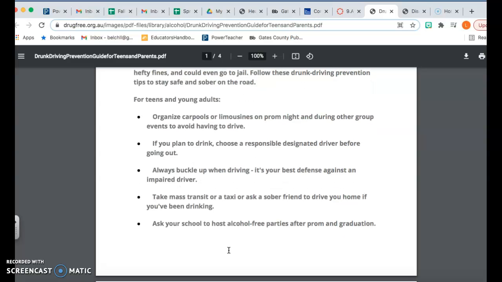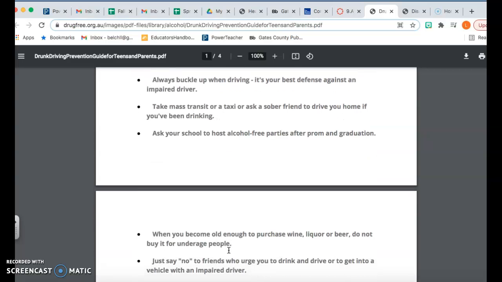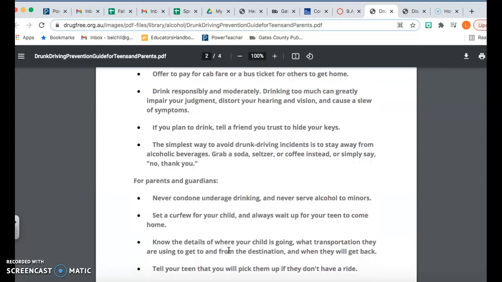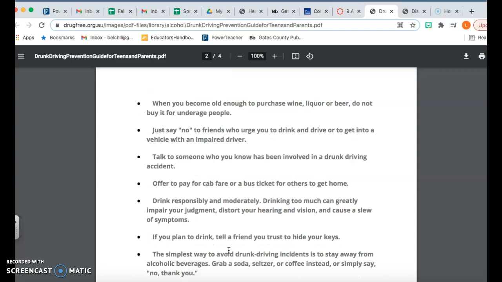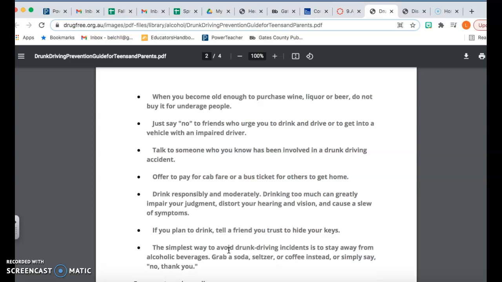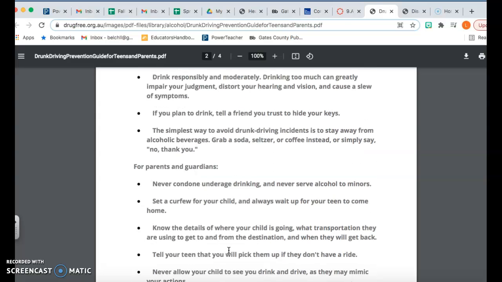Ask your school to host alcohol-free parties after prom and graduation. Of course, when you become old enough to purchase wine, liquor, or beer, do not buy it for underage people. So of course, that's just some of the ones. You can continue reading through this list to see tips for teens, and then you have this list that is tips for parents and guardians, like never condone underage drinking and serve alcohol to minors.